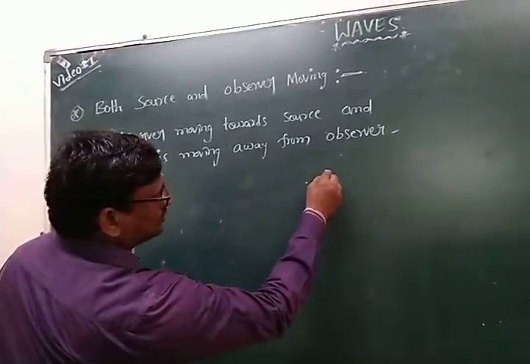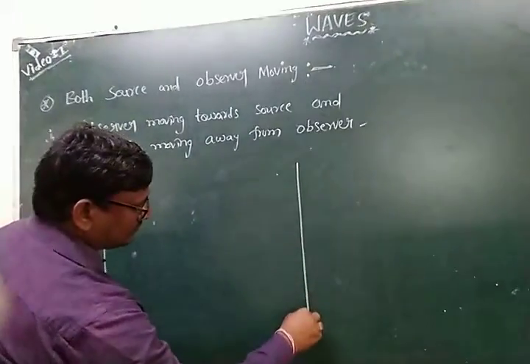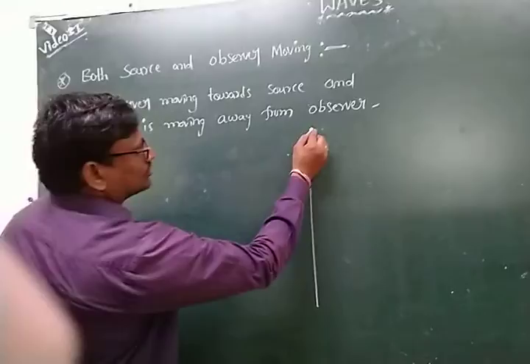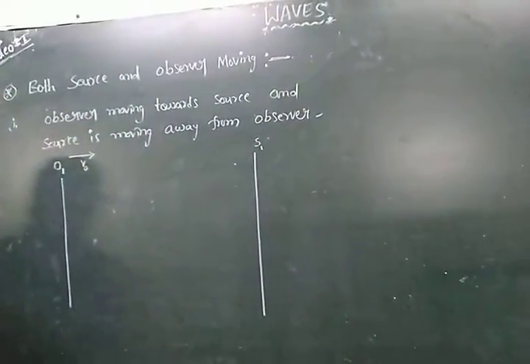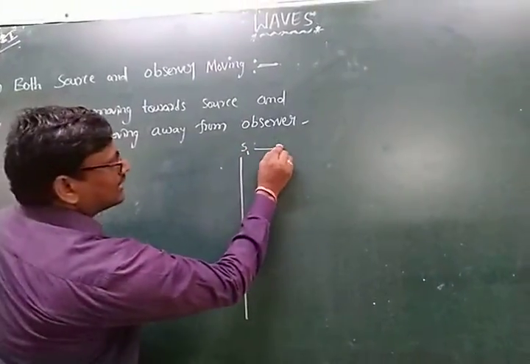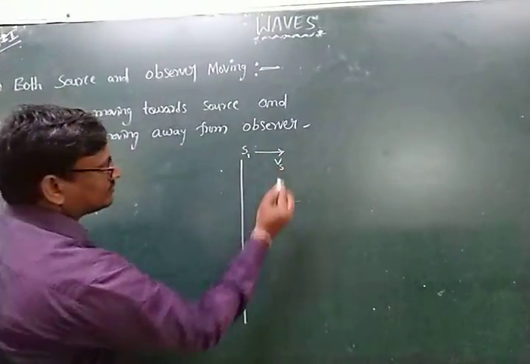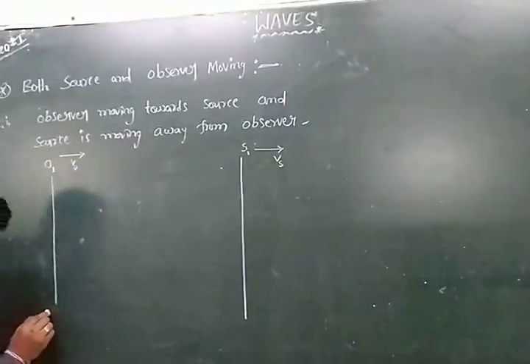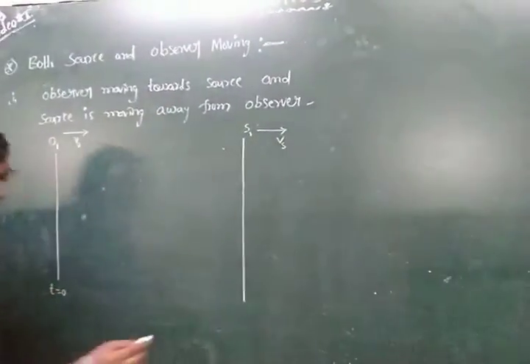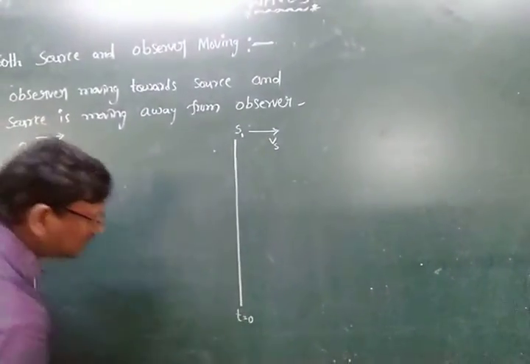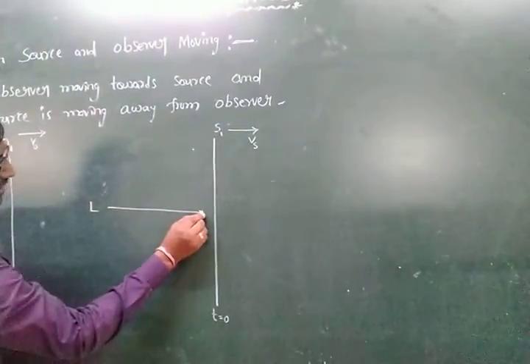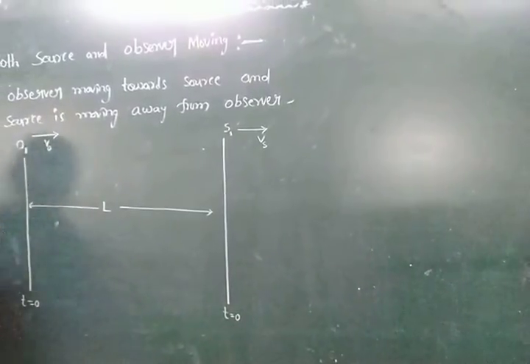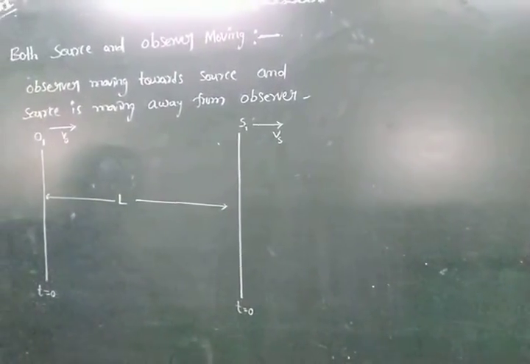Here we consider the source, S1, which is moving with velocity Vs. At time t equal to 0, the two are separated by a distance of L.